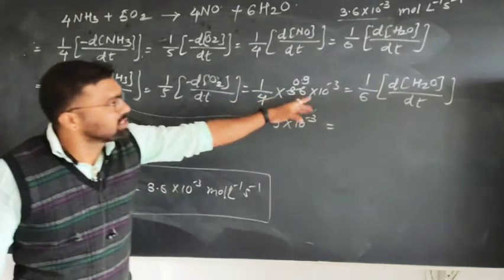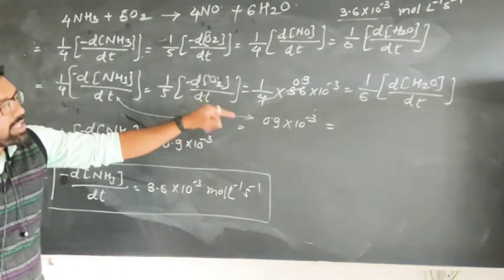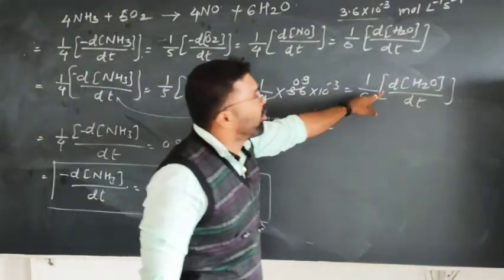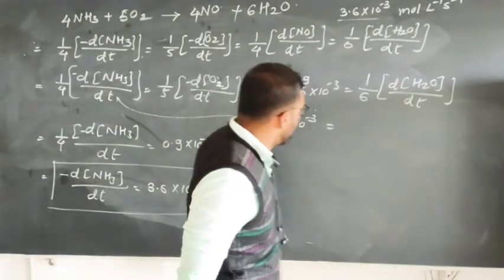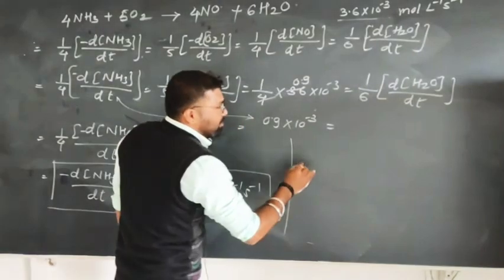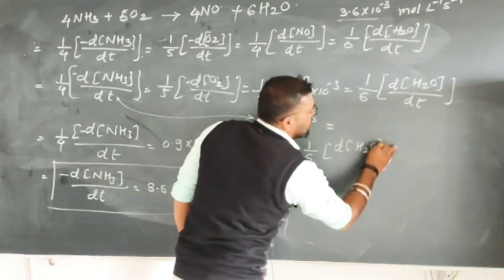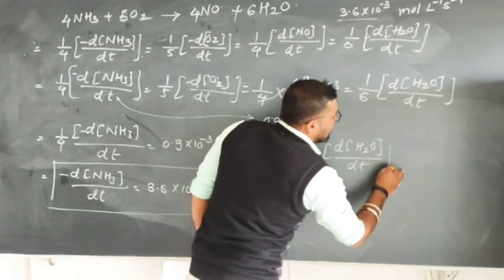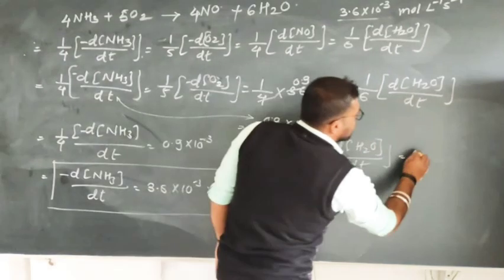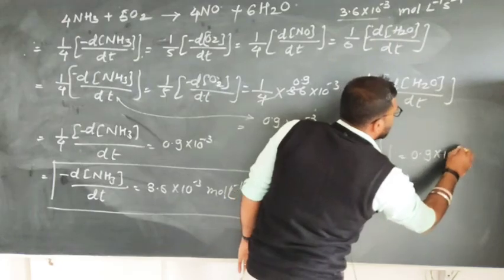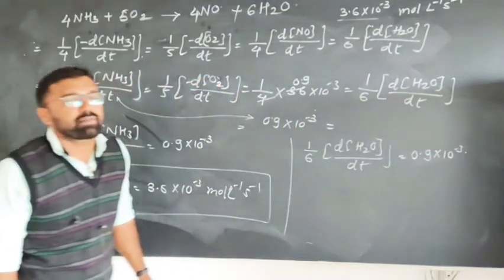Now what about the second? They ask what is the rate of formation of water with time. I write here 1 by 6 into rate of formation of water is equal to 0.9 into 10 raised to minus 3 mole per liter per second.